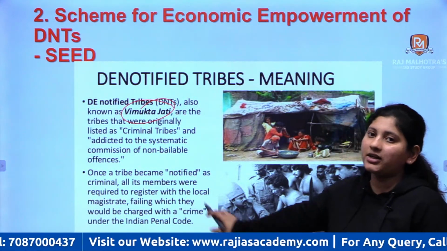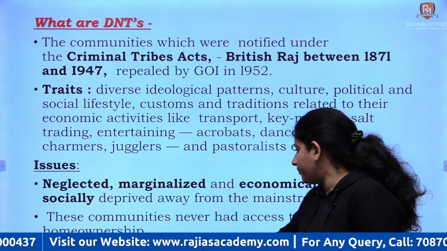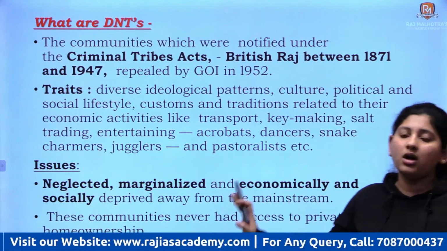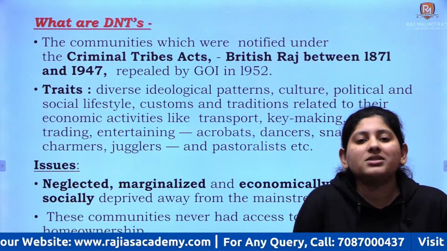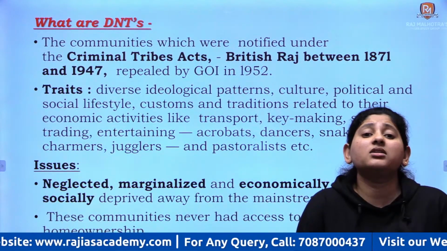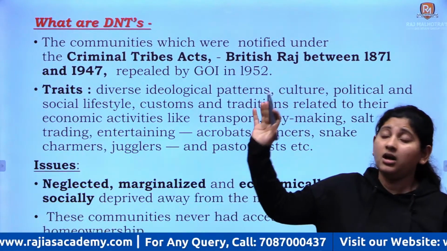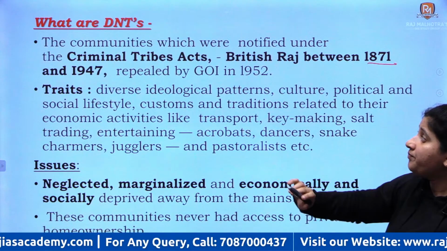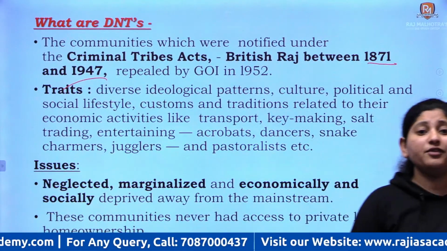But this act was repealed by the Government of India in 1952, right? So there was this Criminal Tribes Act, I've already told you twice or thrice. The British Raj came up with this law in 1871, and it was repealed in 1952.